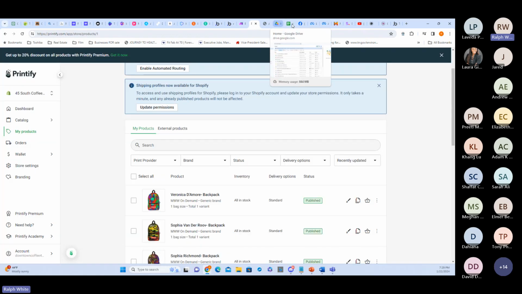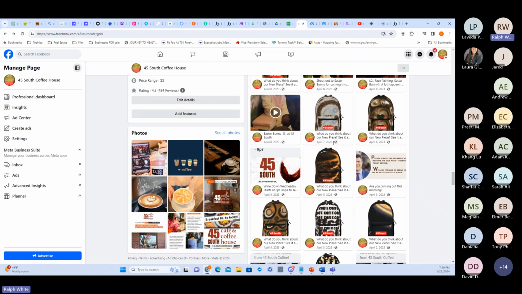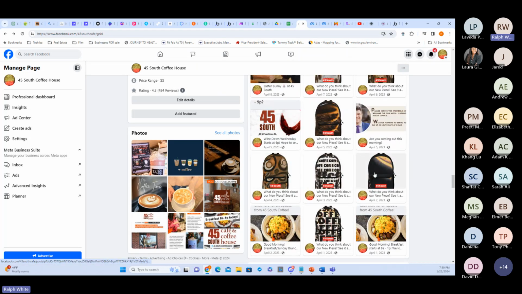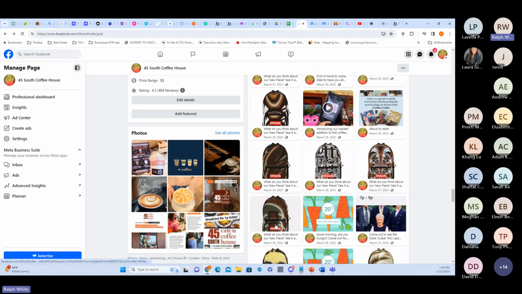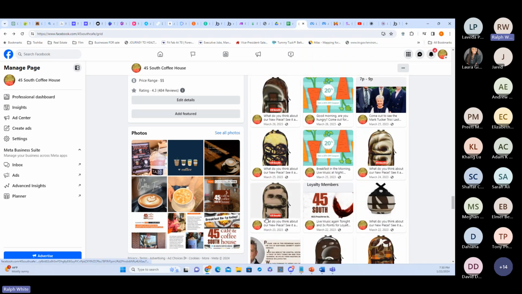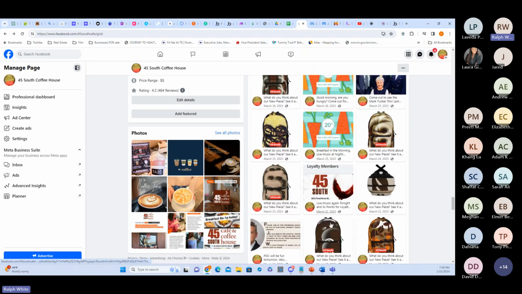Then I can actually even have it posted to my website. So I did this for a second as a project on my coffee shop Facebook page, and you can see it was actually posting these backpacks automatically on my page. I didn't do any of these posts. It automatically posted these on my page, and this was just a project.